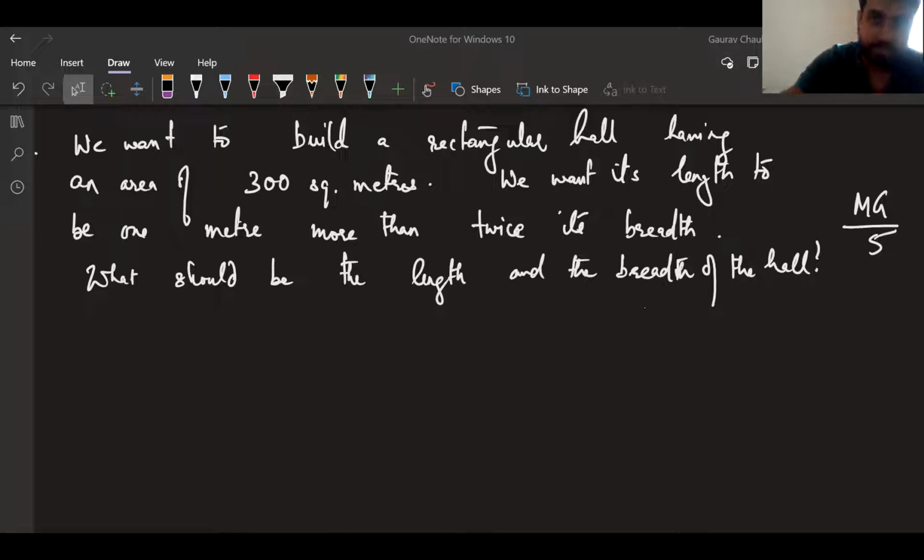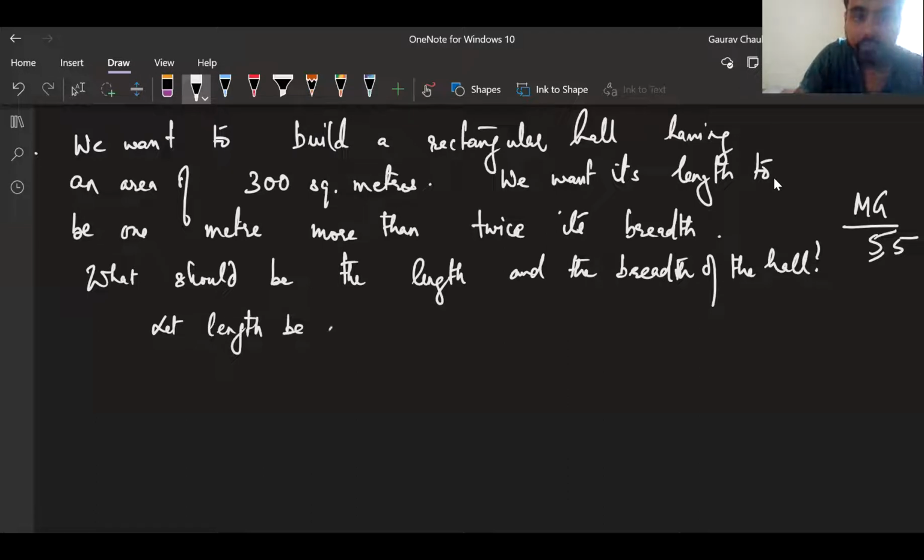All right, let's go to Deepak then. Deepak, it's up to you. Come on, let us do it together on the board. Sir, we'll choose the variable first. So let L be length and B be breadth, sir. Okay, let length be L and breadth be B. And we know that the area of the rectangular hall is 300 square meters, sir.